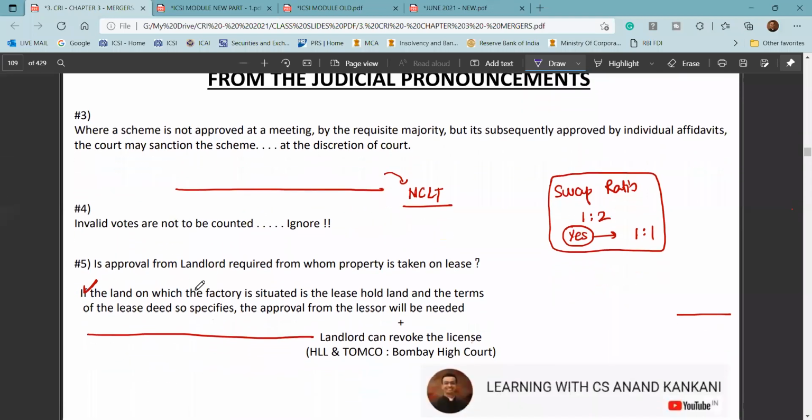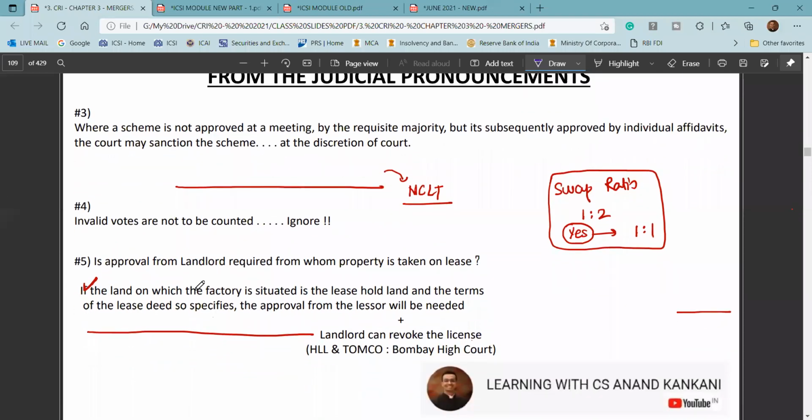And with respect to valuation, you will definitely get a question: is valuation going to be challenged by the NCLT? So the answer is no, it cannot be challenged at the NCLT, because whatever valuations have been done by a registered valuer, a chartered accountant or a merchant banker would be approved or deemed to be approved. They will not sit in appeal over the commercial aspects with respect to the valuations, right?